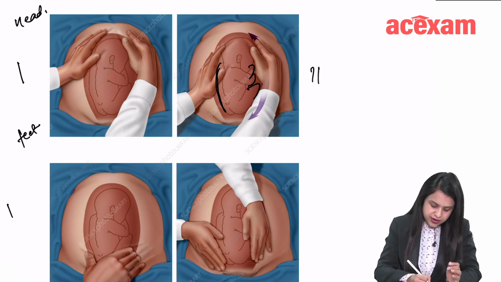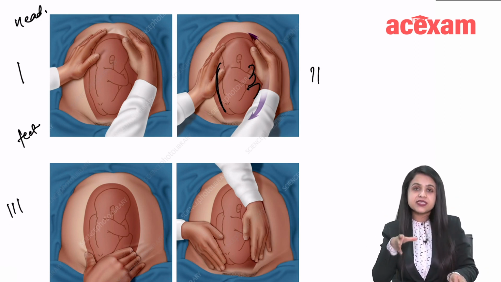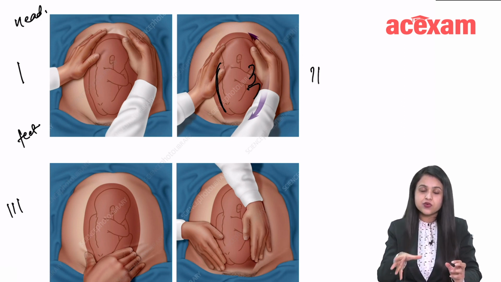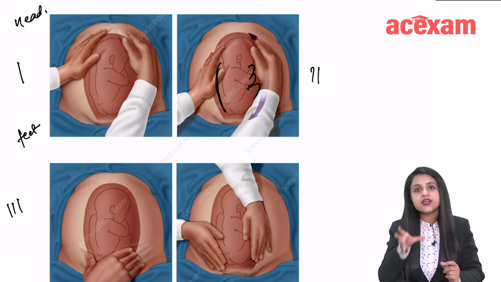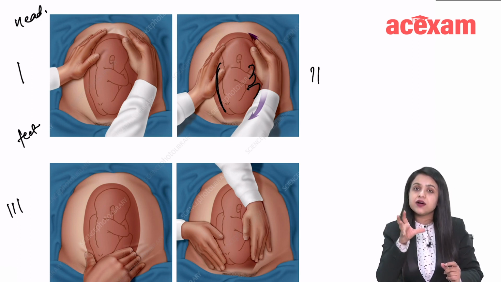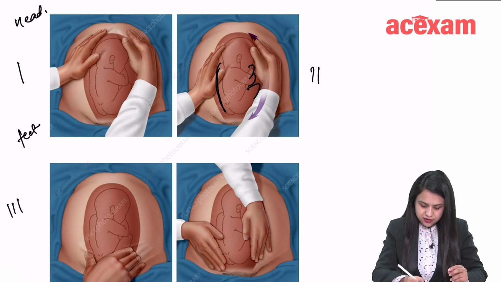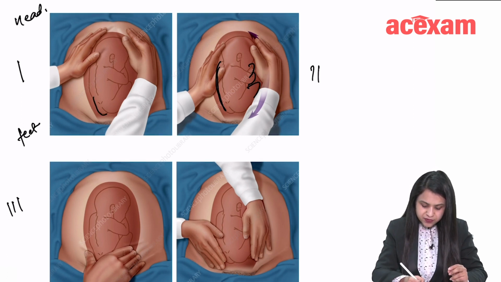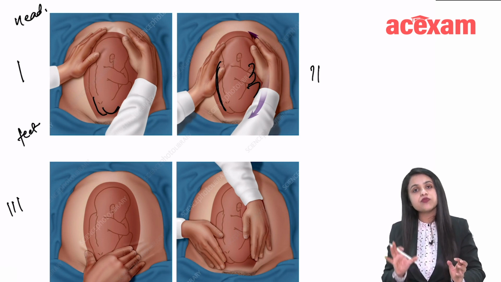Now, Leopold maneuver number 3: you try to hold the presenting part, the part that is in the pelvis, and feel what kind of part it is. If it is a hard globular part which may be ballotable, then that is head. If it is a broad irregular part, that is breech. So if the baby is lying like this, the presentation here is breech. So on fundal grip, if you feel head, on pelvic grip, you will feel breech.